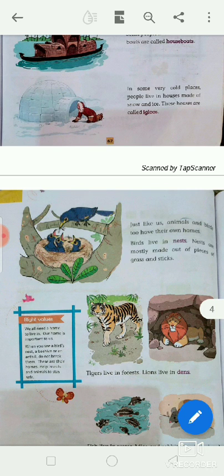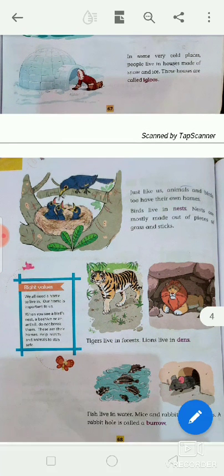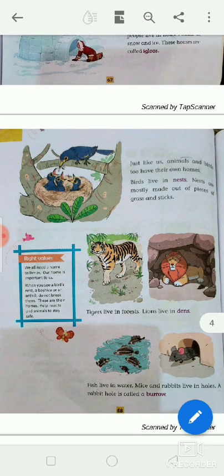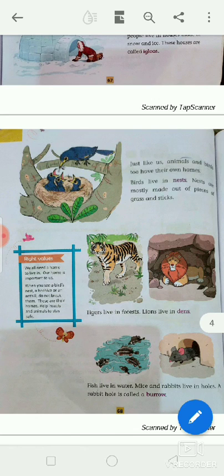Just like us, animals and birds have their own homes. Birds live in nests. Nests are mostly made out of bits of grass and sticks.